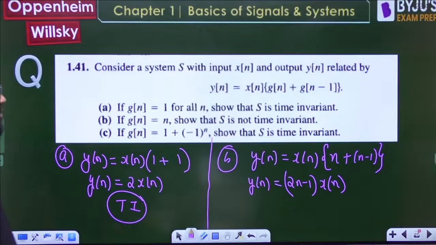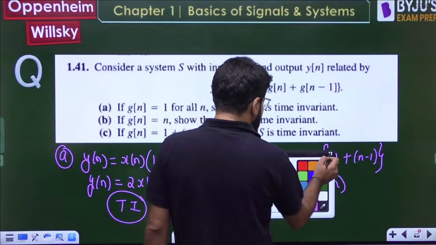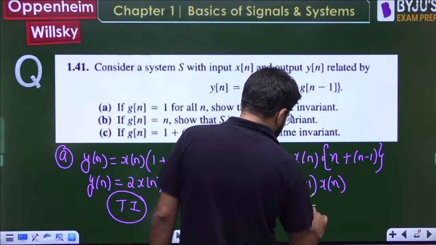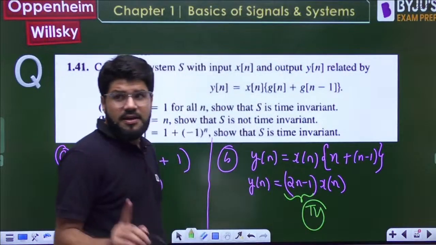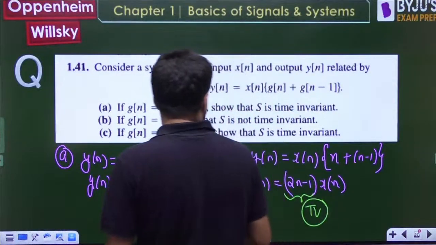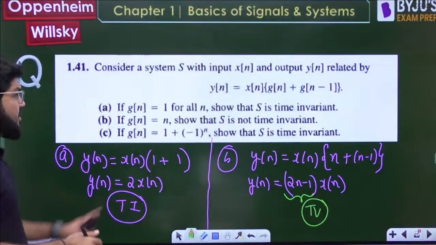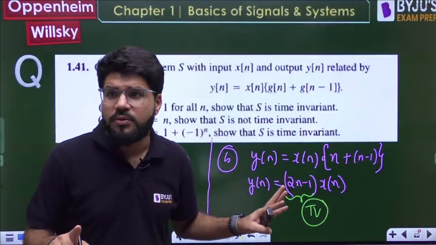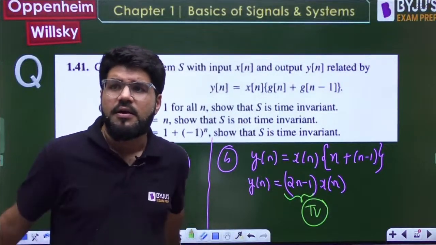Okay, now there is a separate function of time, and a separate function of time means time variance. It cannot be time invariant, and this is what we had to prove. See, we are not proving it by the conventional method. I told you, na?